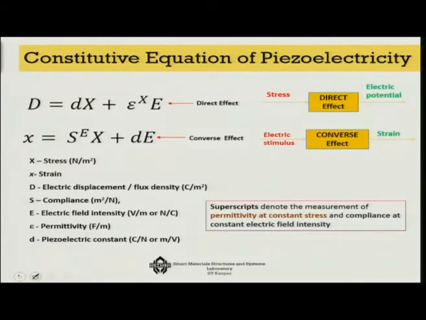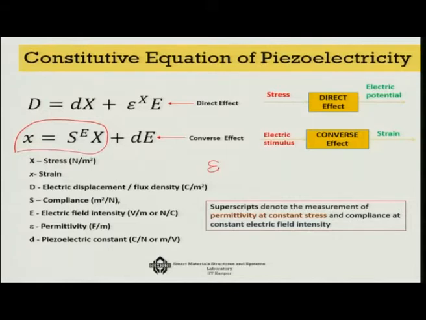So let us look into the stress-strain relationship, or in other words the constitutive equation of piezoelectricity. You may not be able to readily identify it because we have changed the symbols and made it compatible with the IEEE way of writing them. In the first part of the second equation, x is strain, which you generally show as epsilon.